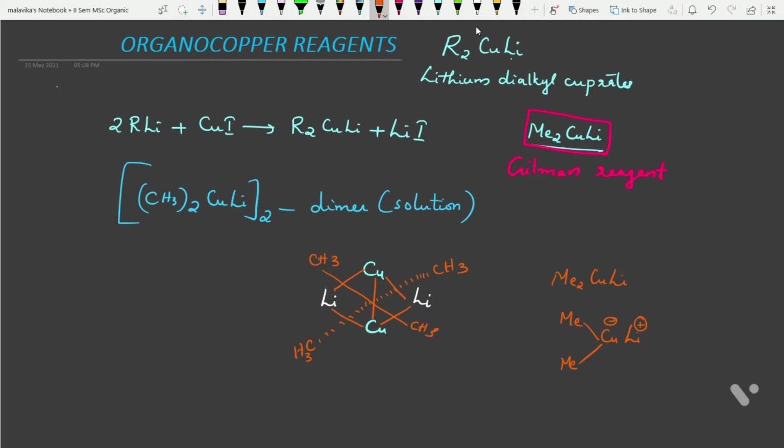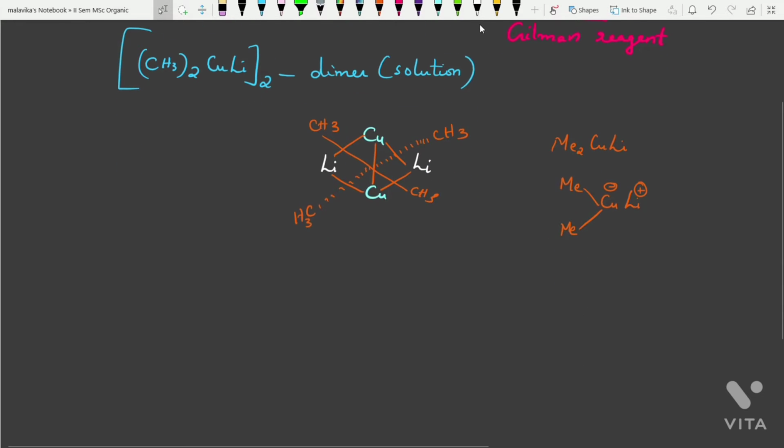These are used for a large number of synthetically useful transformations, which may be divided into 2 groups of reaction. It will undergo 2 types of reactions mainly.